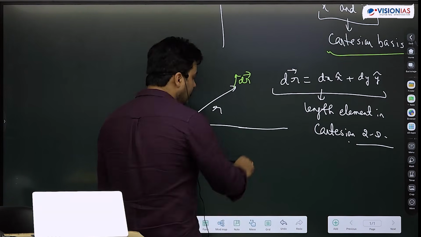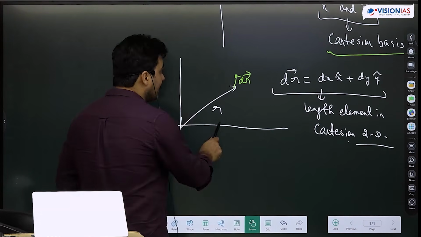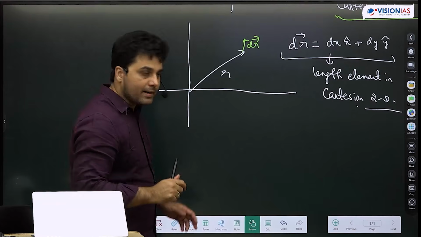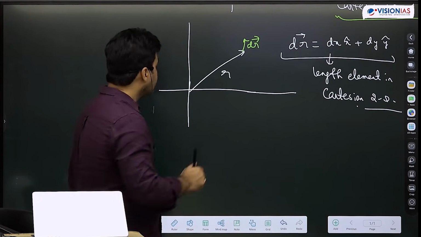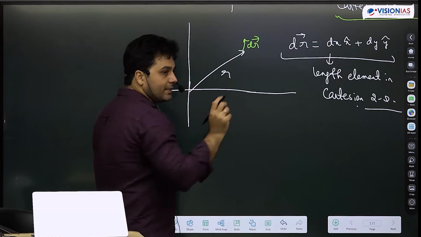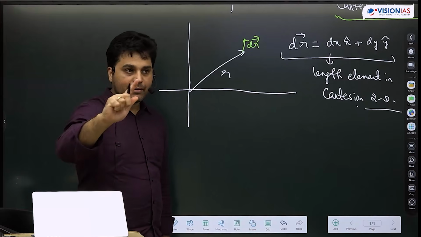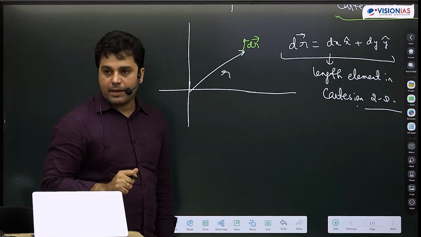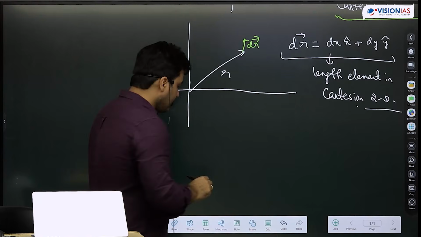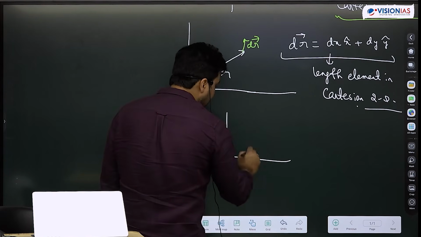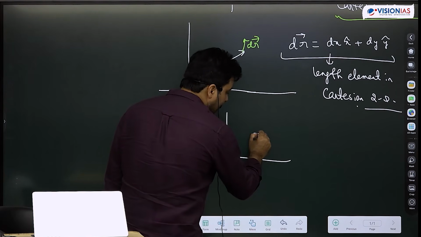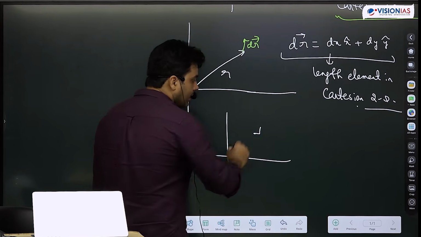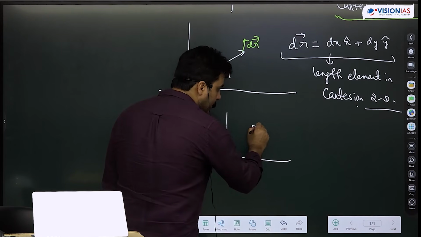What about area? If I have to choose an areal element in the Cartesian system, what will I do? I will first vary x and then I will vary y. So when I vary x, that becomes dx. When I vary y, it becomes dy. So I take x and then I take y and I make a small rectangle out of it.